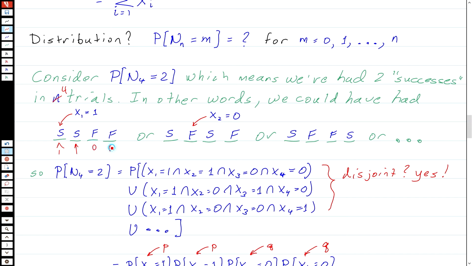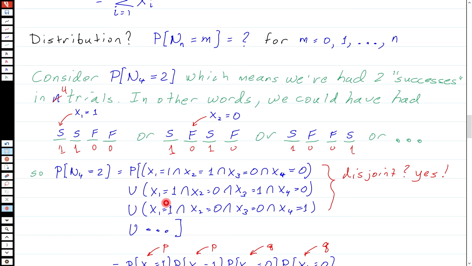Maybe I'll just change these into 1s. This is a 1, 1, 0, 0. The next one, we have a 1, a 0, a 1, and a 0. And this one we had a 1, a 0, 0, 1. So basically the expressions of these come down here below.